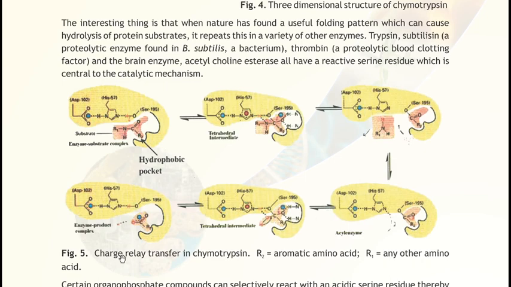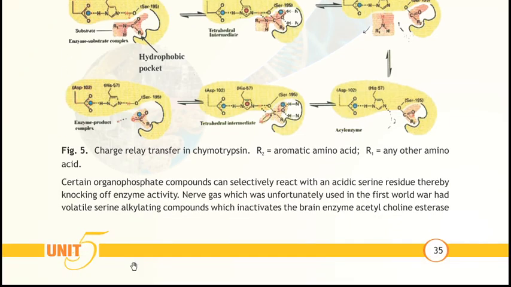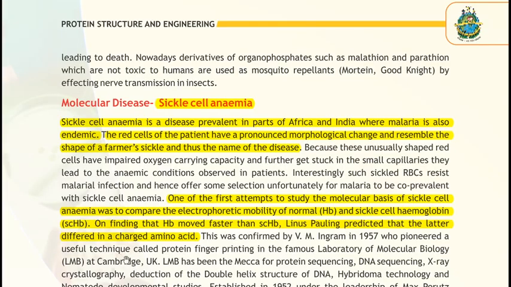For that, you isolate the protein from a normal person, as well as from the patient, the person having sickle cell anemia. Clear? Now you subject the protein of both persons to proteomic analysis.